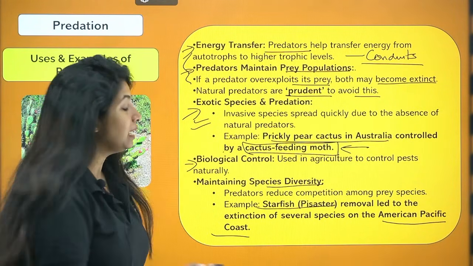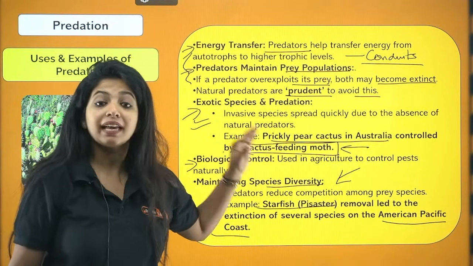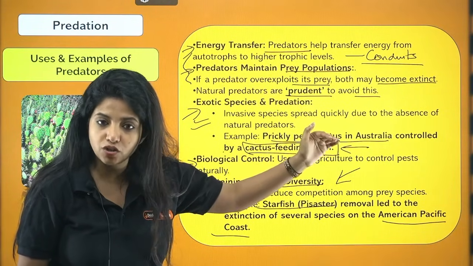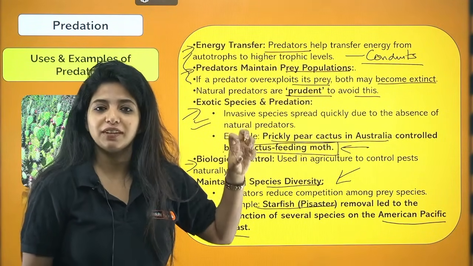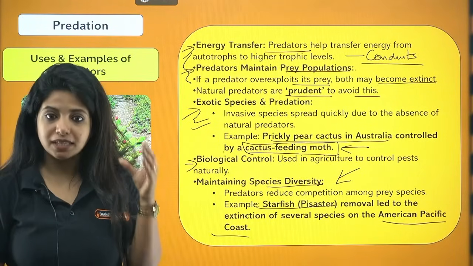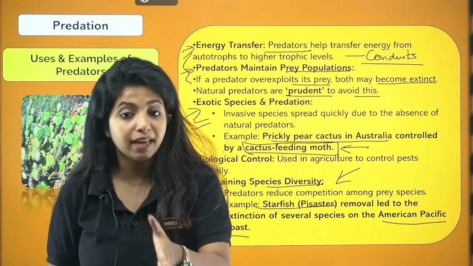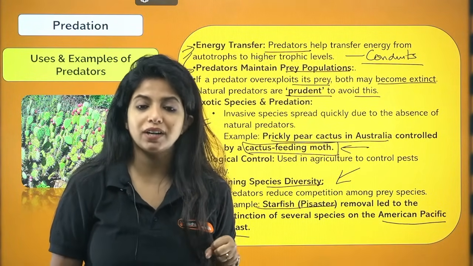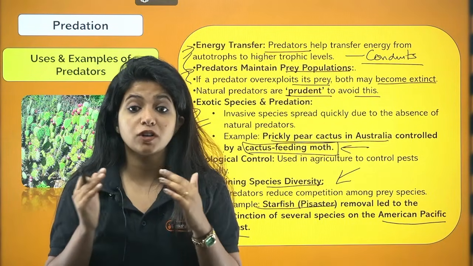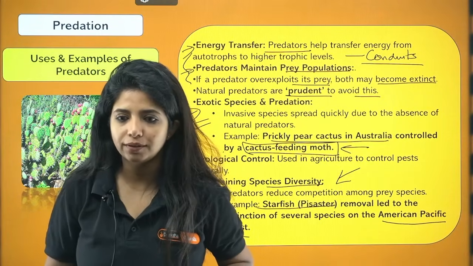Don't you think that for maintaining species diversity also we need predators? Yes, my dear children. Examples are super important. Prickly pear cactus was an invasive species. It was controlled by what? The cactus feeding moth. Who is the predator? The cactus feeding moth. Next, you had Pisaster, which is a starfish in the American Pacific coast. When it was removed, so many species there became extinct. They have not mentioned which species, so you do not need to remember that. The examples are clear. That is also super important. Got it?